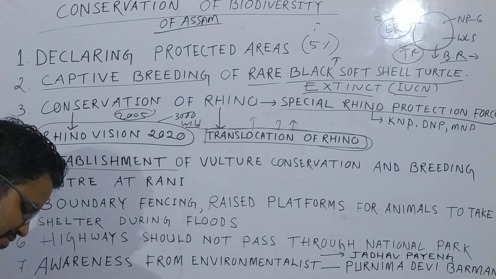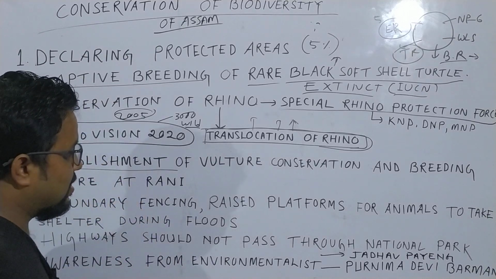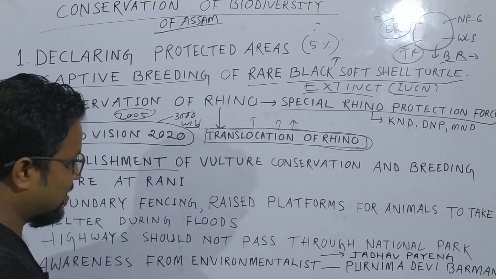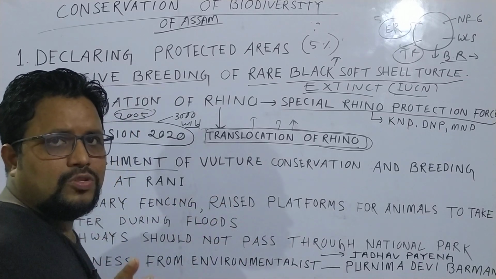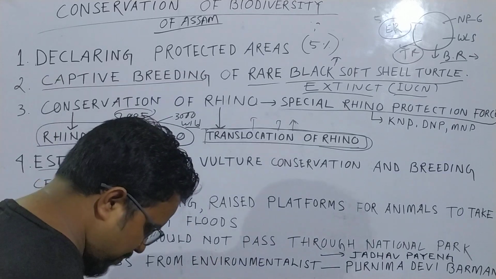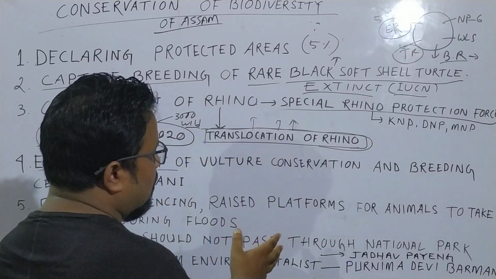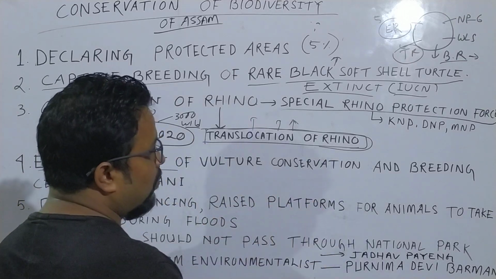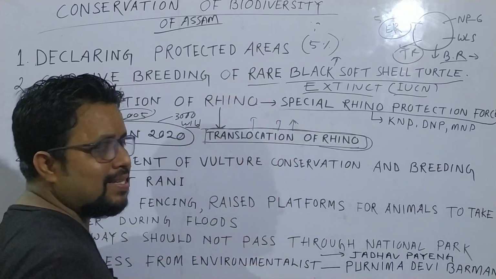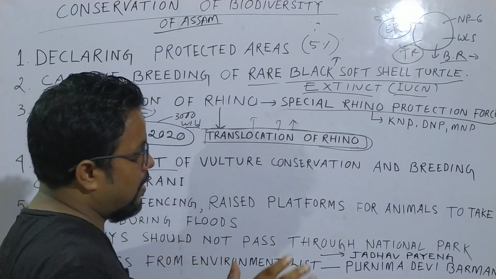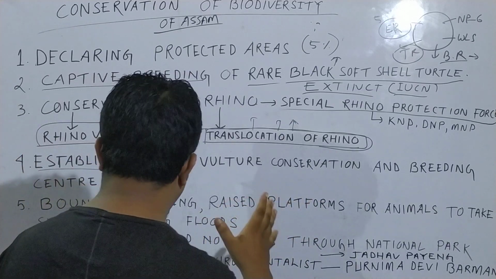A flood is a very common phenomenon. This time also, most of the people of Assam suffered this flooding problem. Recently it is also going on, and the wild animals, especially in Kaziranga, because it is also flooded heavily. So in that area, raised platforms were constructed for animals during the floods. The animals will take shelter in the raised platforms and save their life, especially during the floods